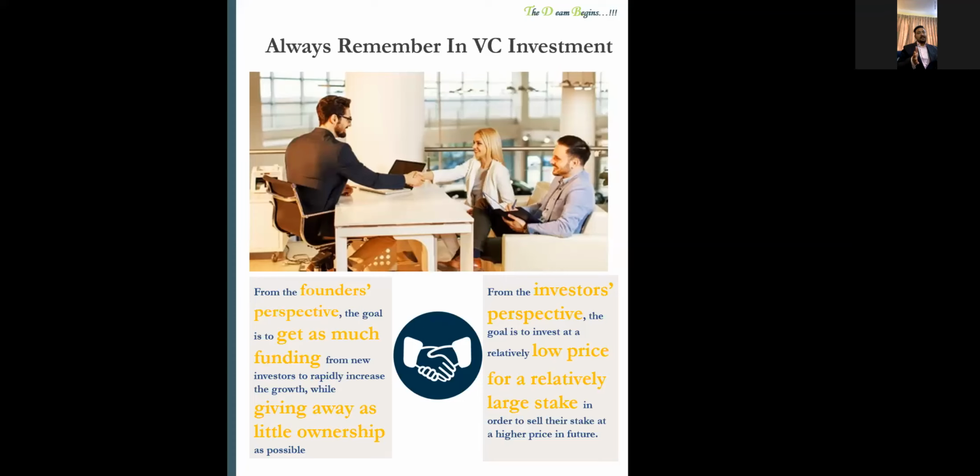Then the deal gets tracked, the VC investment will come to the company, and the company will start operations, right? So it's a purely subjective matter, where on the left-hand side there's a founder and on the right-hand side an investor. They will have some sort of negotiations, right? So it's also about negotiation skills, how you do that. So always remember that.